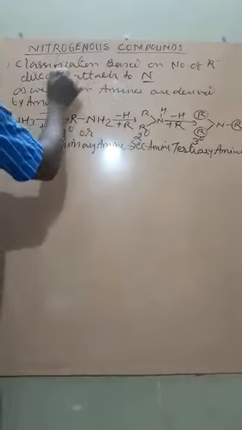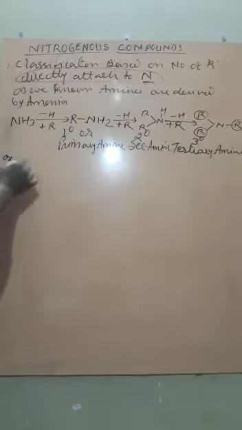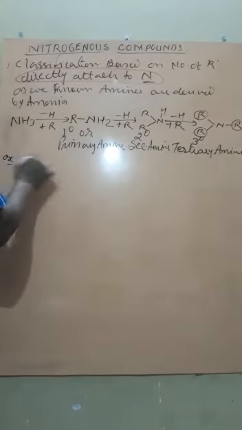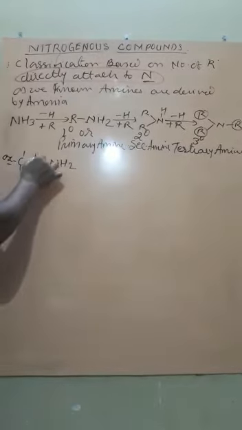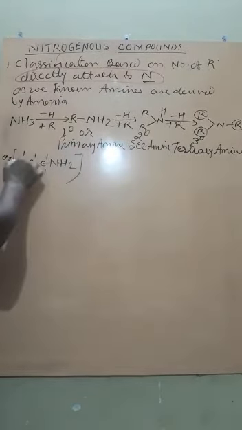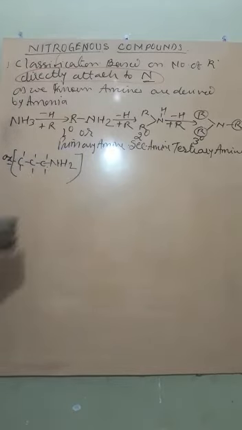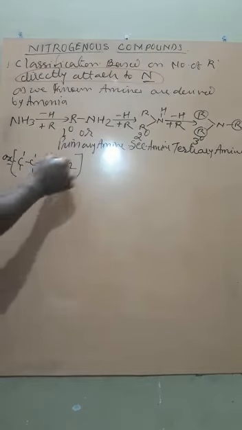Students, the very important thing is that R must be directly attached to N. For example, if we take CH3CH2CH2NH2, although there are 3 carbons, only 1 carbon is directly attached to nitrogen.